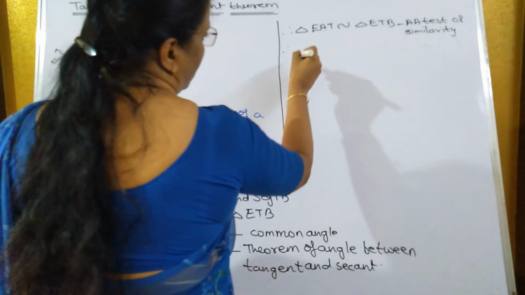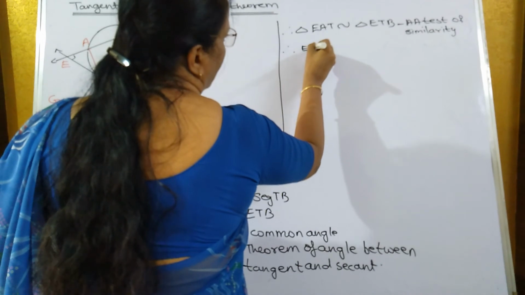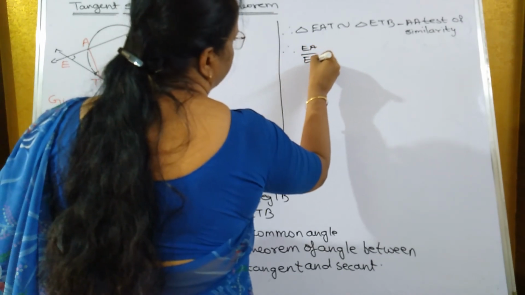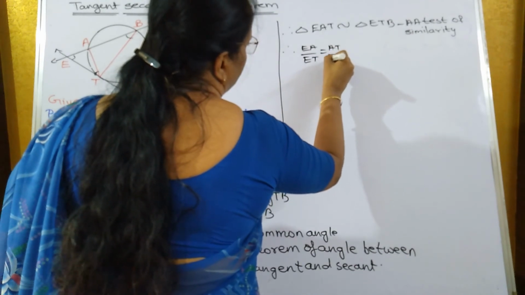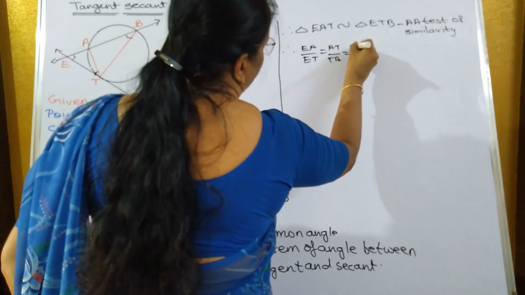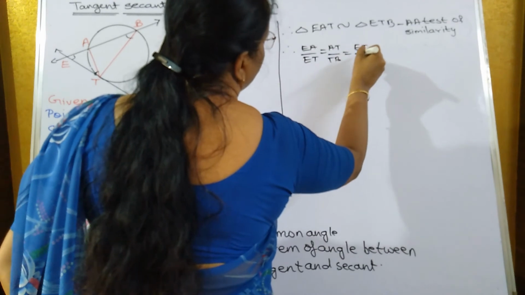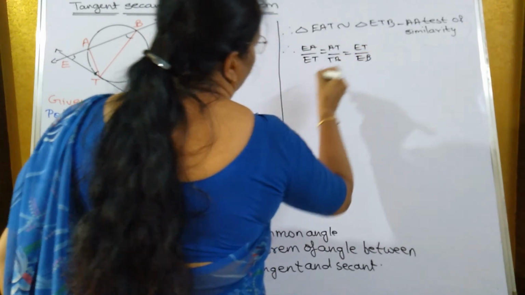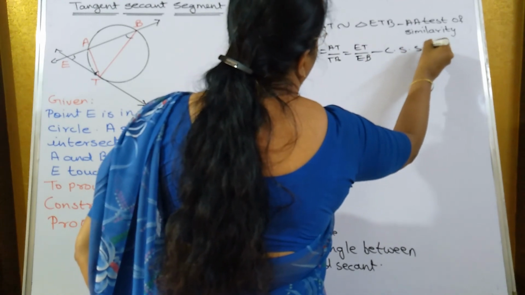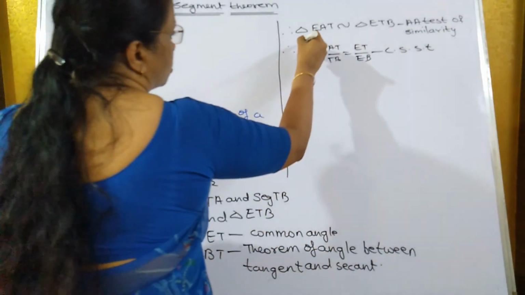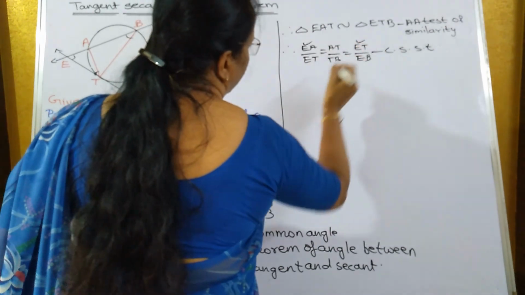Therefore, EA upon ET is equal to AT upon TB is equal to ET upon EB, corresponding sides of similar triangles. Now we need only these two, EA upon ET and ET upon EB.